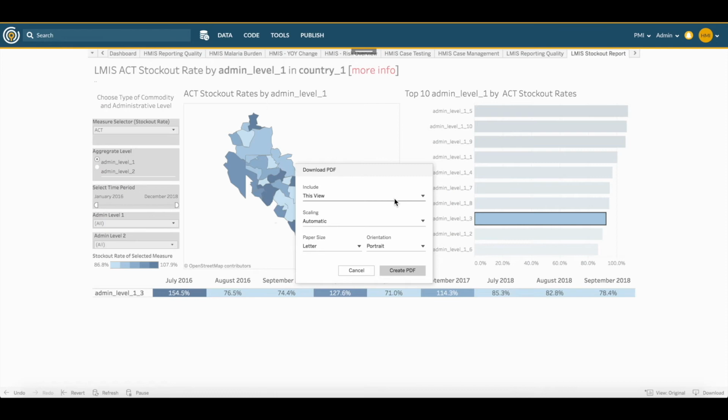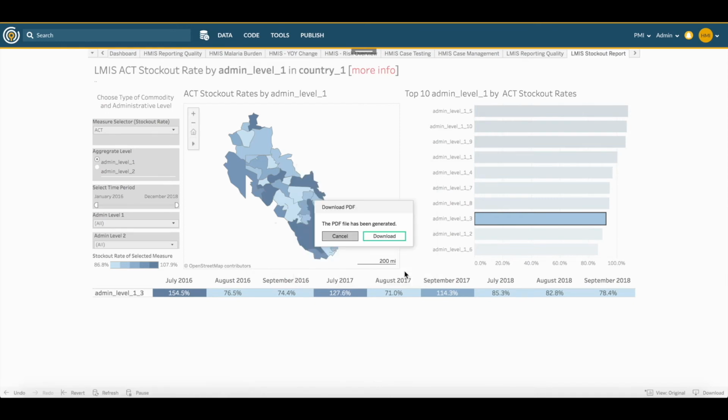Next, I'll need to indicate specifically what I want to download. I'm going to select this view, meaning the page of the report I am currently looking at. There are also some additional settings available here if you need to manipulate the size or layout of your PDF.